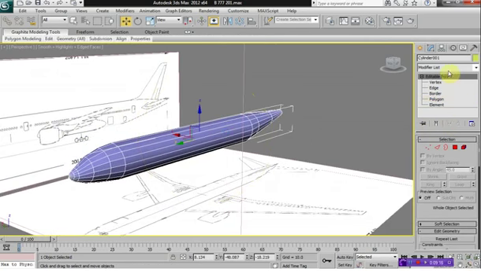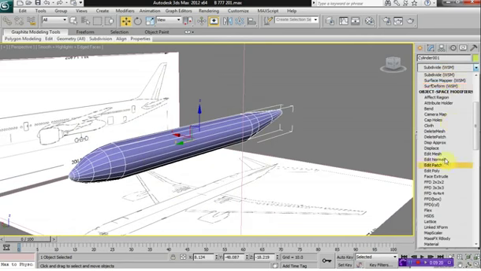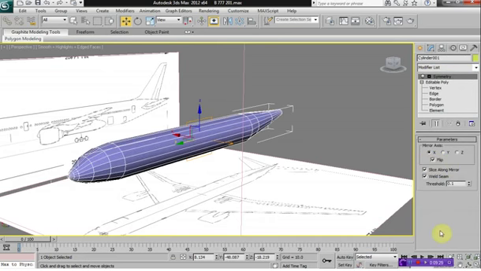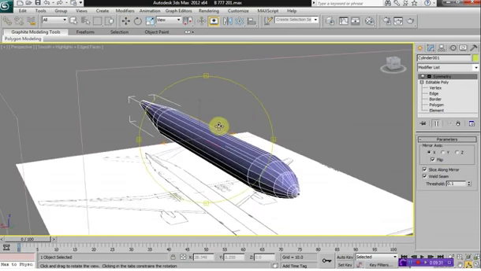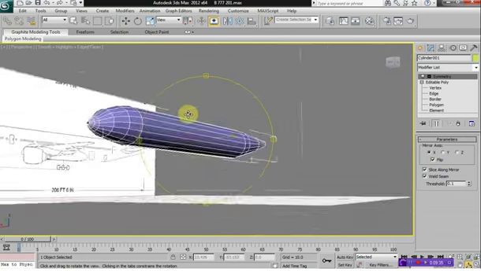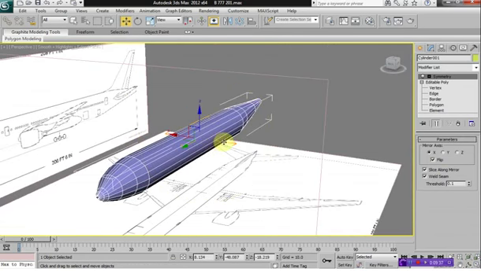So next, what you want to do is click on your modifier stack, press S on your keyboard until you get Symmetry Modifier, and select Symmetry Modifier. Then if you can't see it in your viewport, select Flip. And so you have your model there again, your body, but every time you update something on this side of the model, like the wings or the tail or the fin or whatever, then this side of the model automatically gets updated. Click on Save.